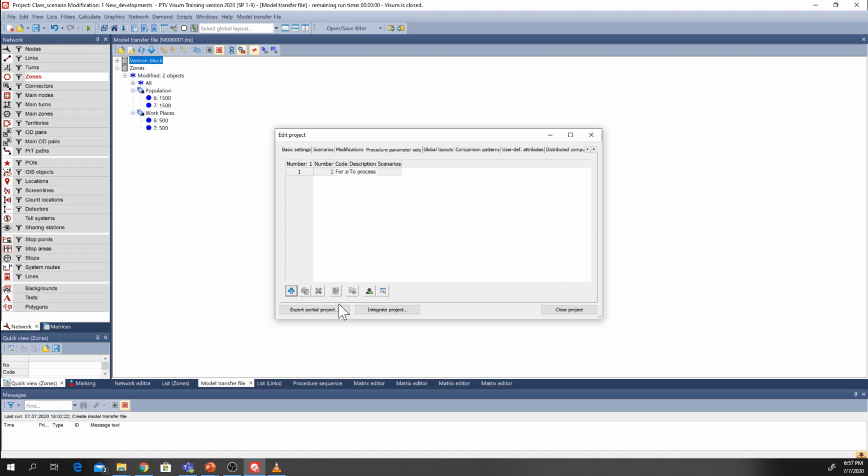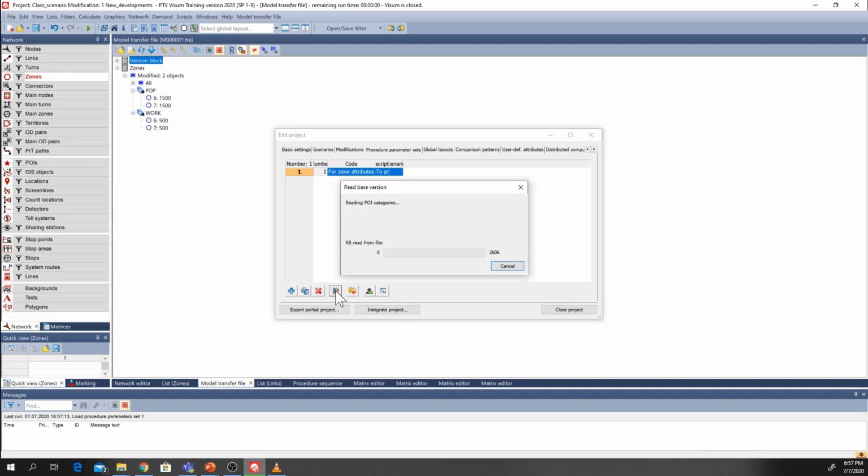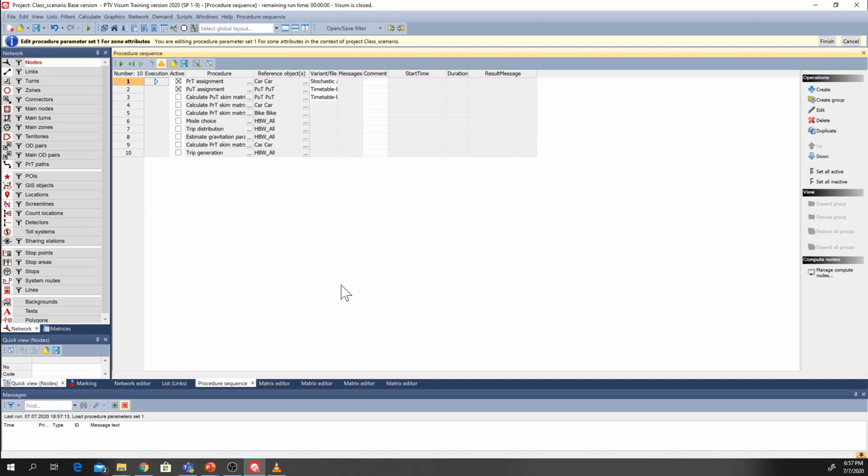We press OK, and then we can click on the newly created entry, and we can click on edit the marked procedure parameter set, and this brings us to the procedure sequence parameter set, and now here we can see okay, these are all the different procedure sequences that we created for the first step.